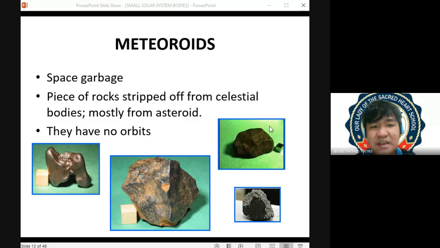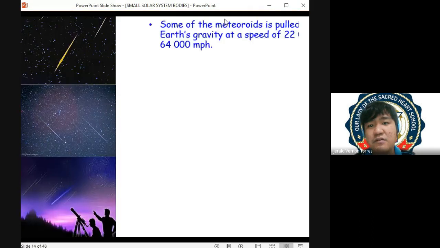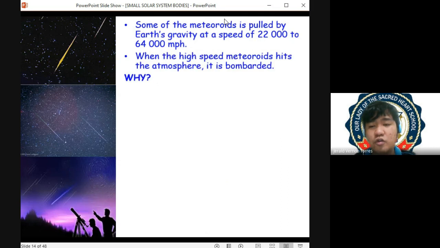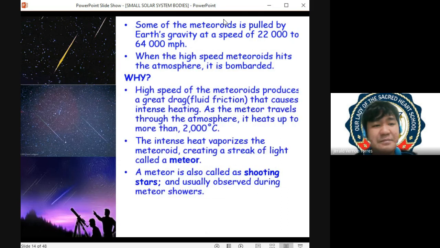So technically, yun yung mga meteoroids natin. They are space debris that is out of orbit. Now, class, tulad ng sabi ko, itong mga meteoroids na to, they can be captured by the gravity of the different celestial bodies. And since planet Earth has its own gravity, it can influence them by its gravity. So, pwede nating ma-capture yung mga meteoroids na to.